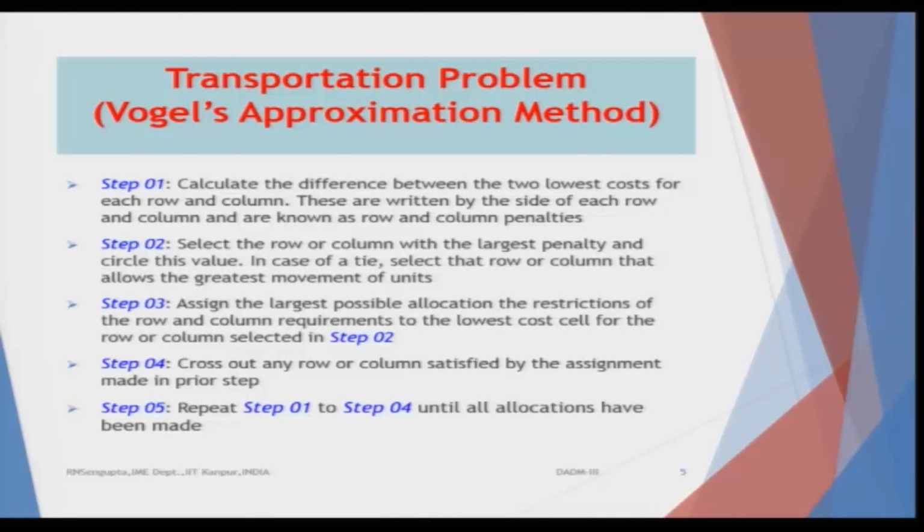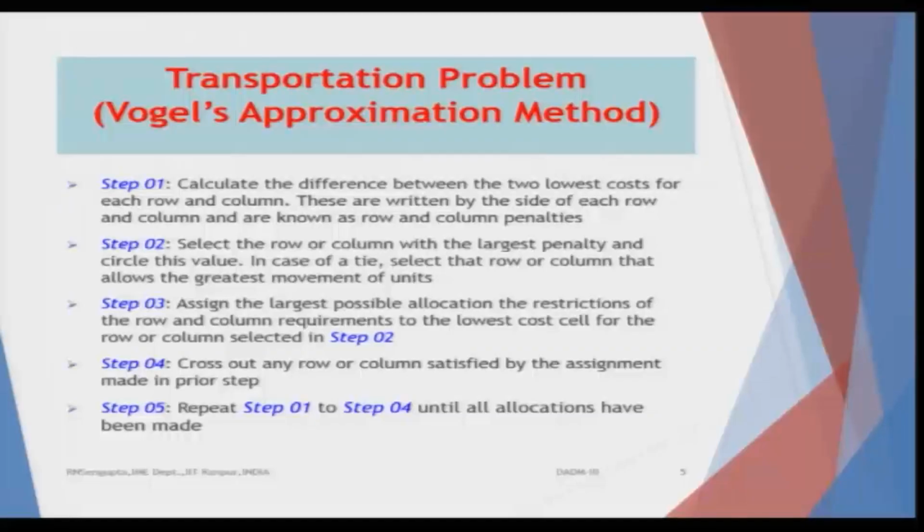at the lowest cost cell for the row or the column is selected in step 2, and you will follow this loop: assign, come back, and if there is still unfilled demand, an unfilled amount of goods to be transported, you follow this loop till that particular row or column, which is the origin or the destination, is fulfilled.